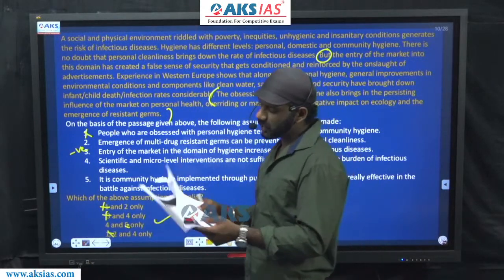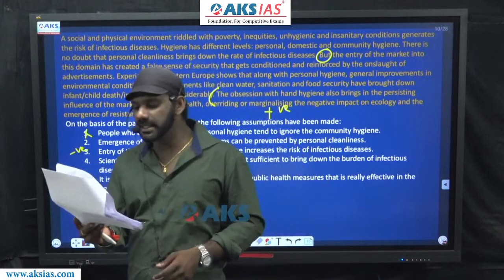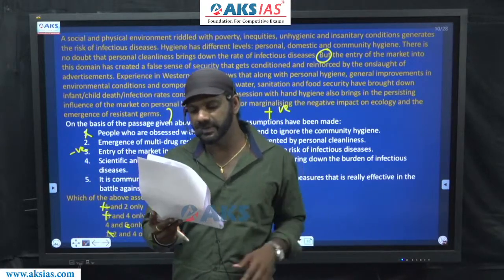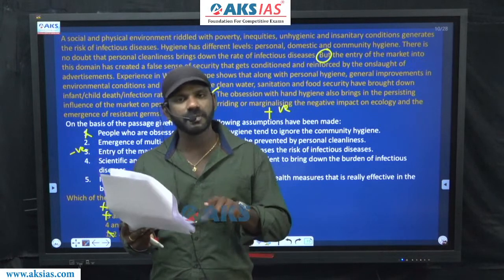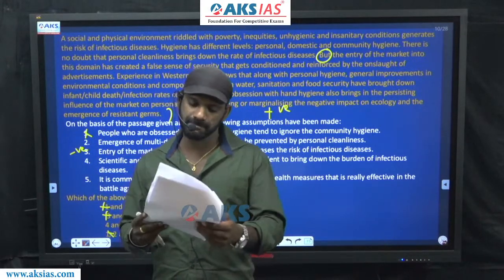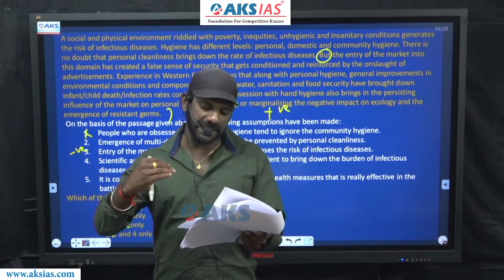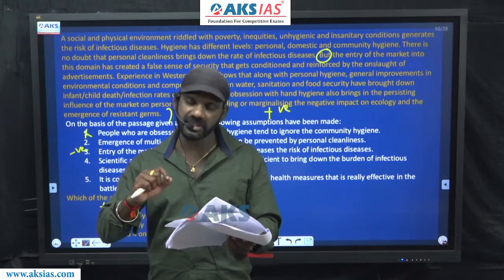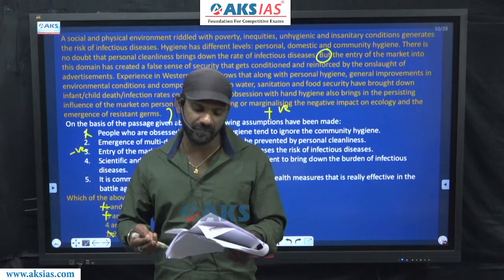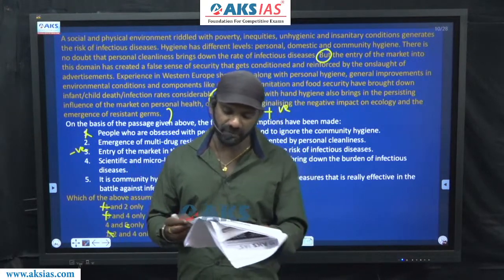So 1 and 3 are anyway gone because they are negatively charged. So A is eliminated, D is eliminated, B is eliminated. The only option left is option C. Even though we cannot agree completely to statement 4, 5 must be agreed to. 5 contains mention about some information that goes beyond the paragraph as well. The answer must be option C, 4 and 5.